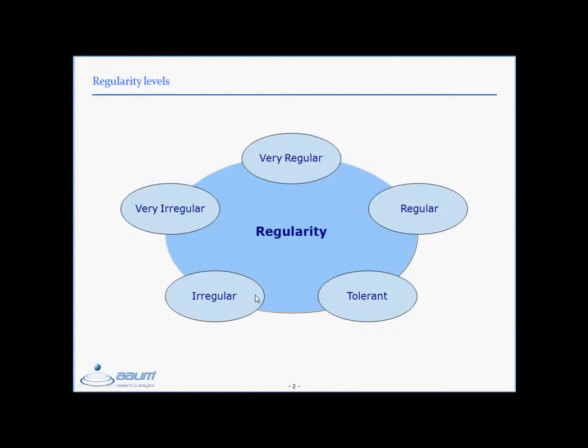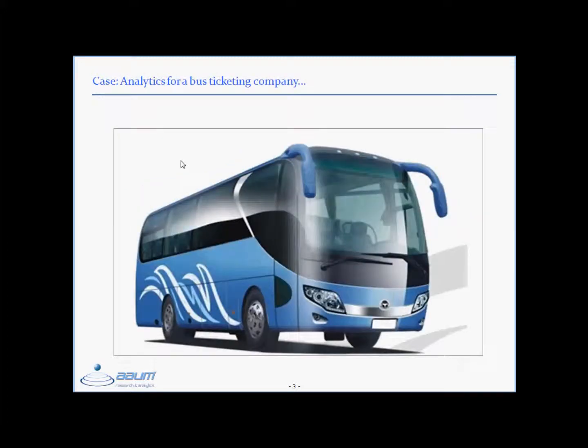These levels are based on how regularly they follow a pattern. With the help of a small example, I will explain how this metric is computed. This is an example from a major bus ticketing company. Here we are finding out the regularity of customers' travel. This metric is computed at a quarterly level so as to find the quarterly travel patterns of the customers.